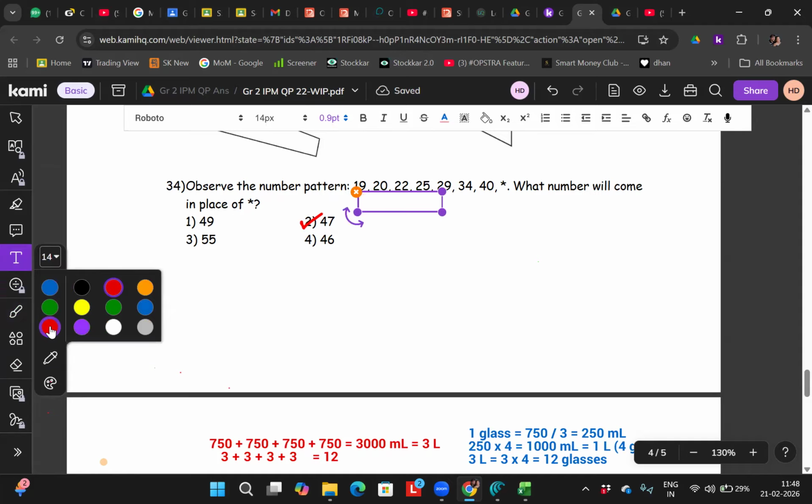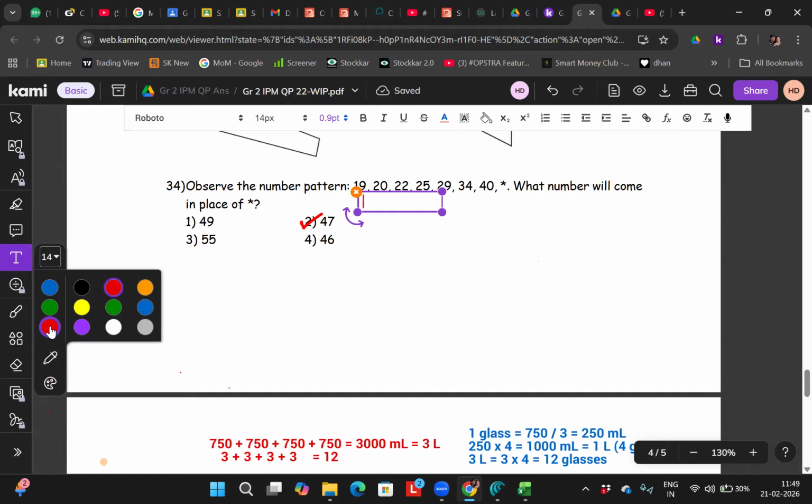19 plus 1 equal to 20. Then? 20 plus 2 equal to 22. Very good. Then? 22 plus 3 equal to 25. So what are you doing? 1, 2, 3, 4.